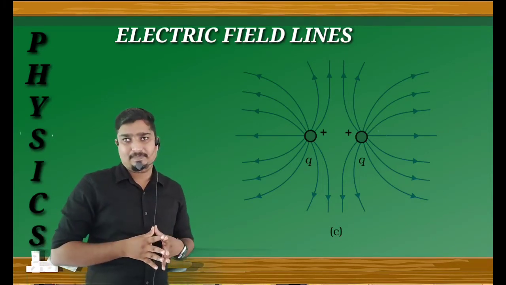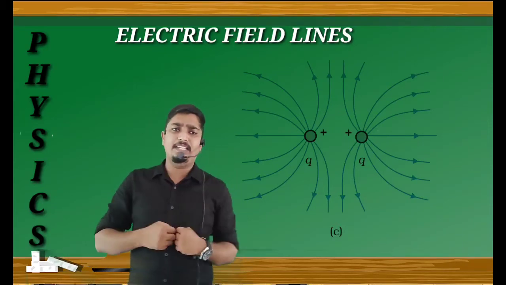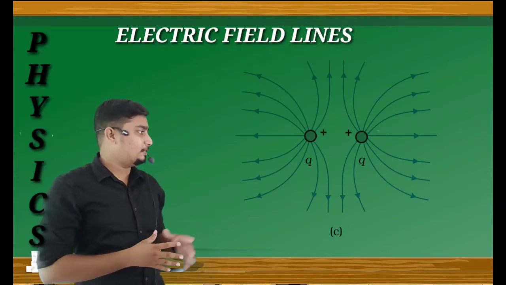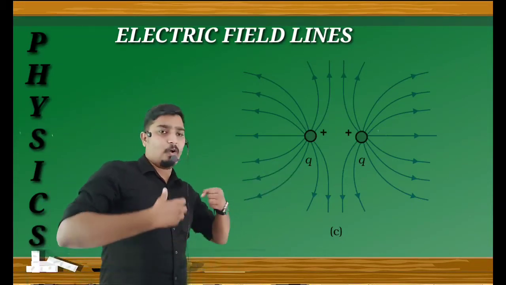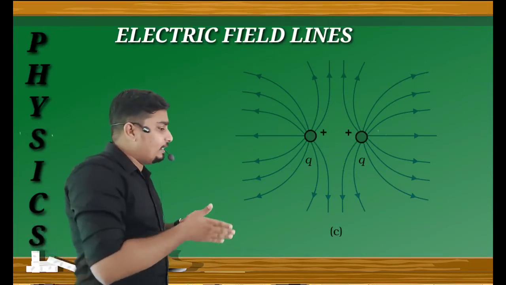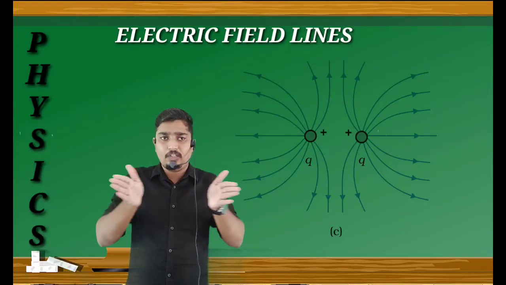Mutual repulsion. In that case, the electric field lines are mutually repelling. In this picture, there is no contact between these two field lines. The field lines are repelling like this, not joined.